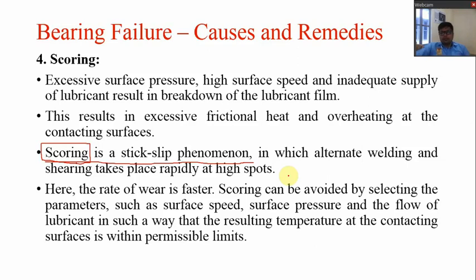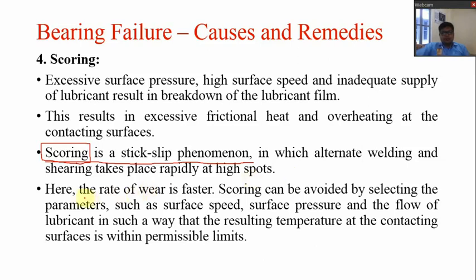So that will generate the stick-slip phenomenon. Alternate welding and shearing will take place, and because of that, a few high spots will be generated, and this type of phenomenon may lead to the surface failure of races. Mostly races will fail due to this in comparison with the rolling elements.